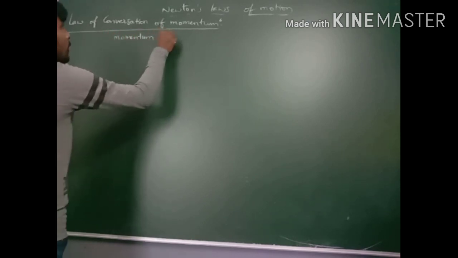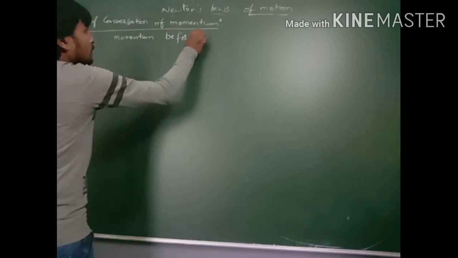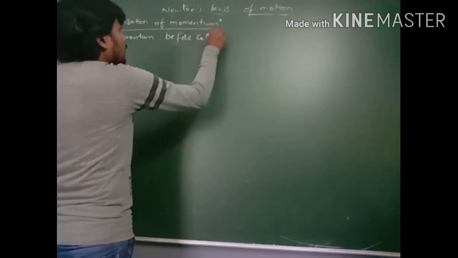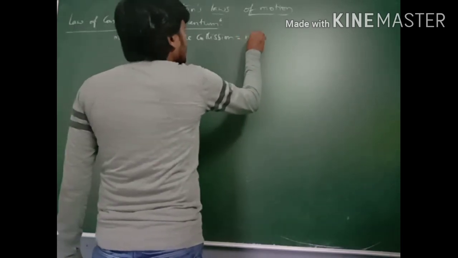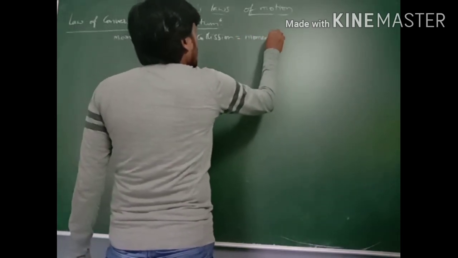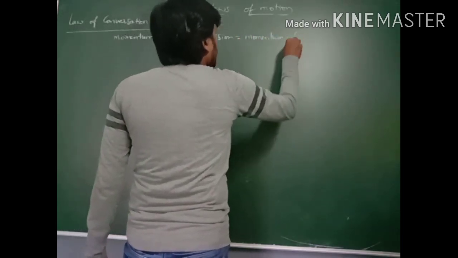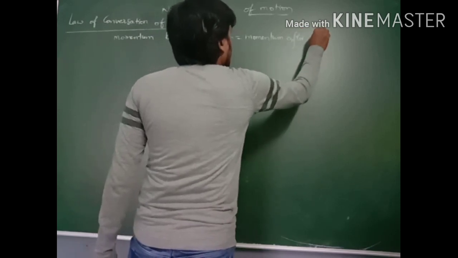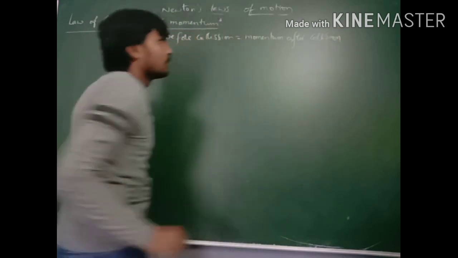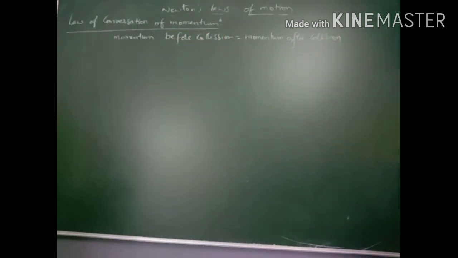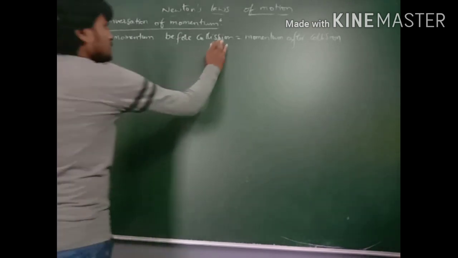Momentum before collision is equal to the momentum after collision.